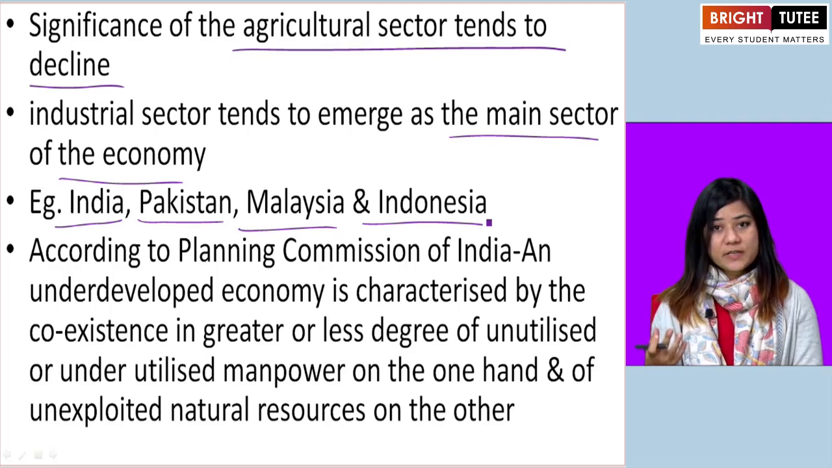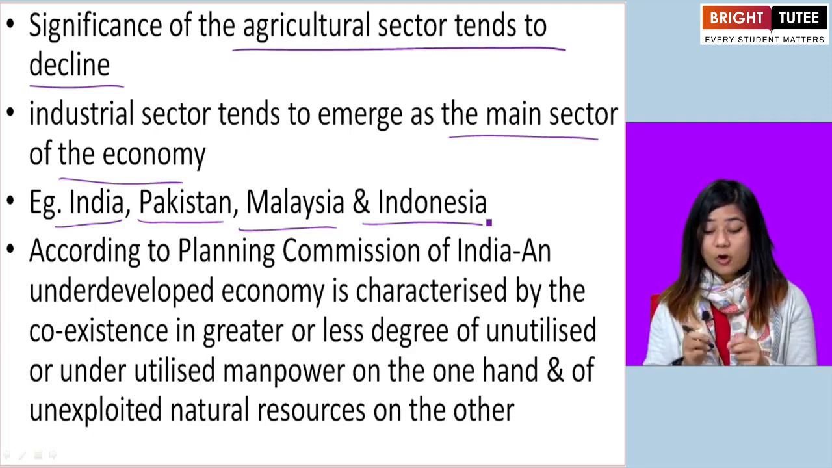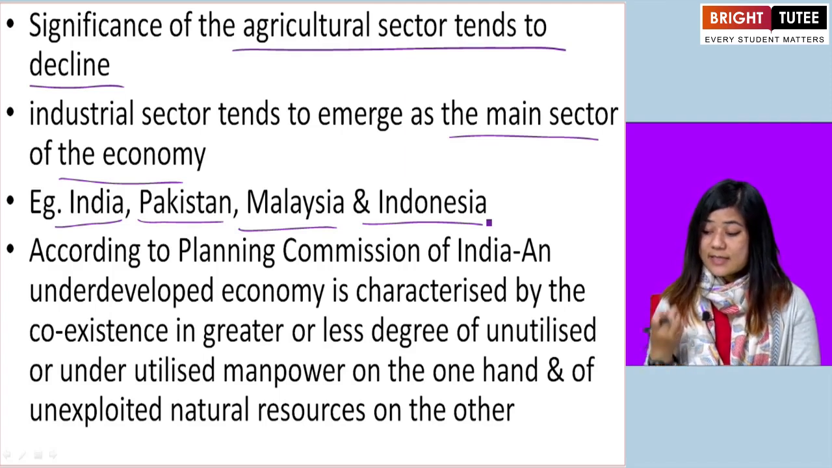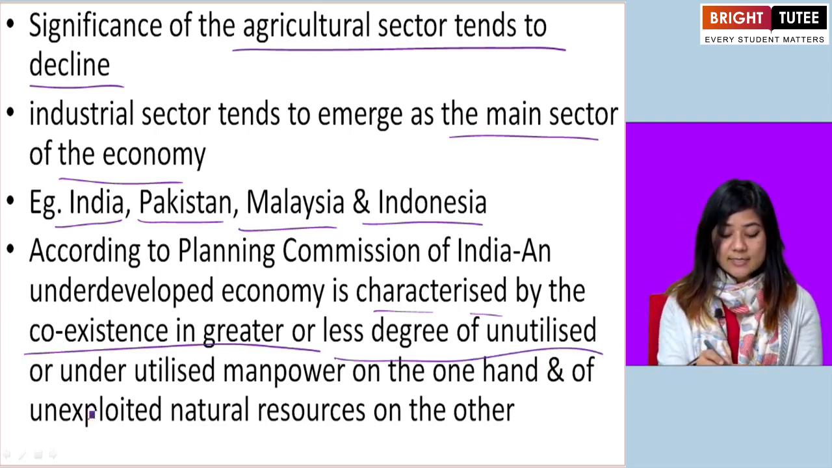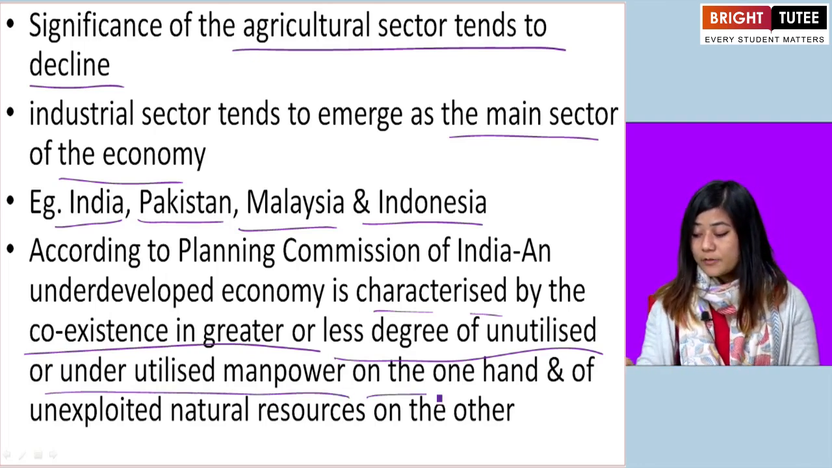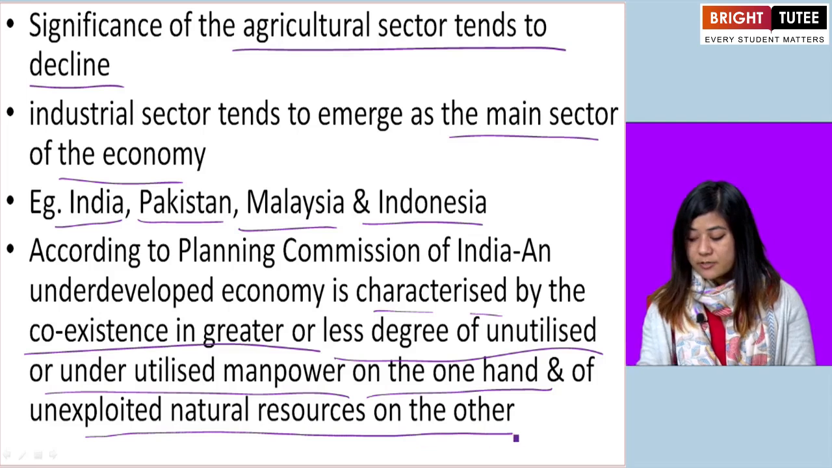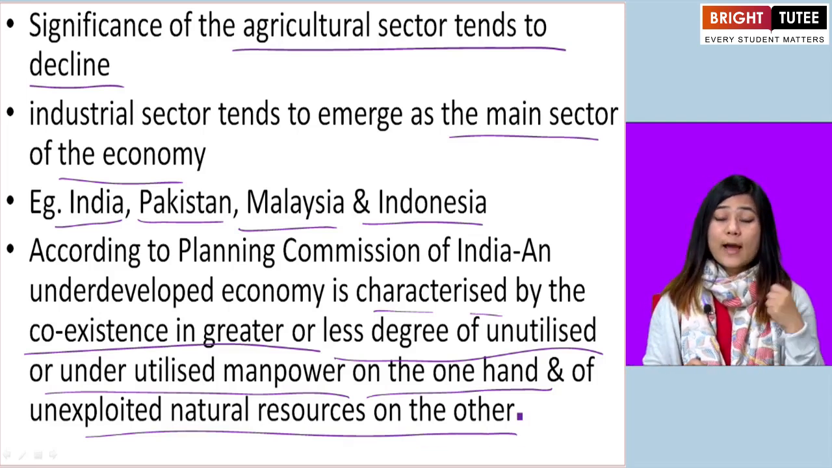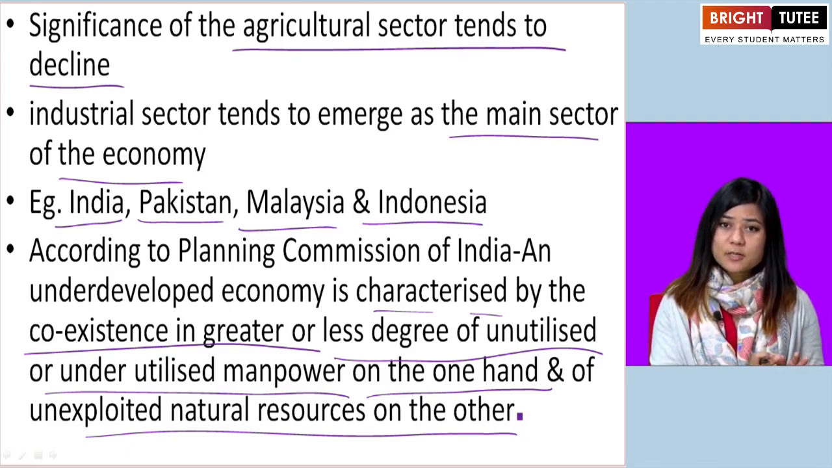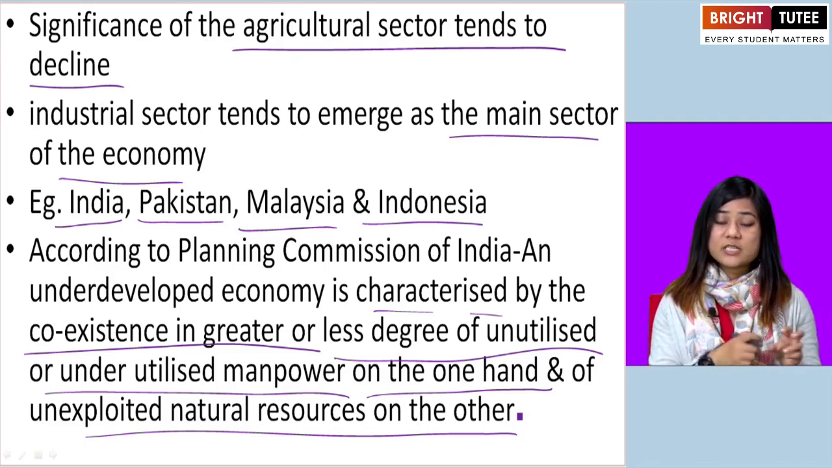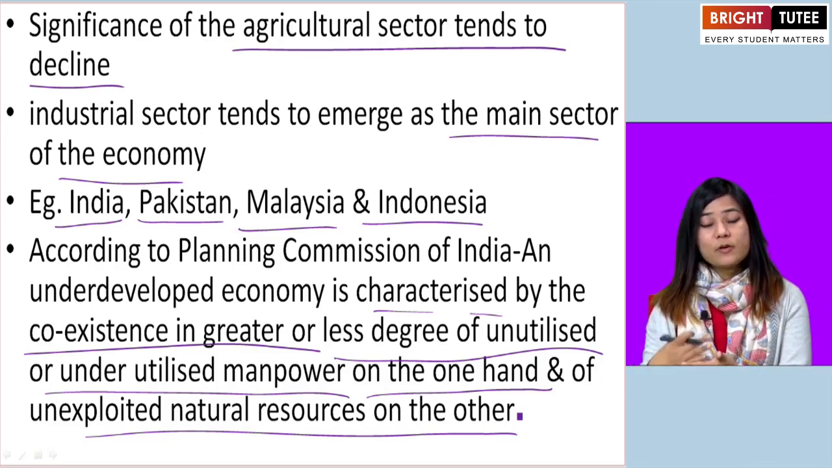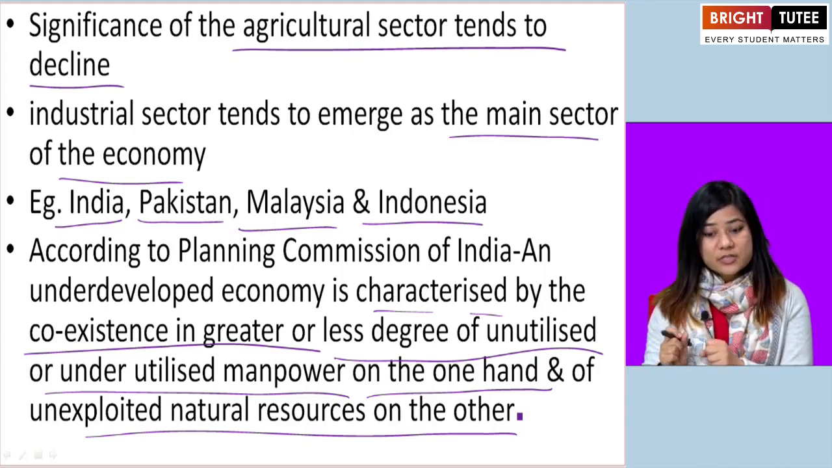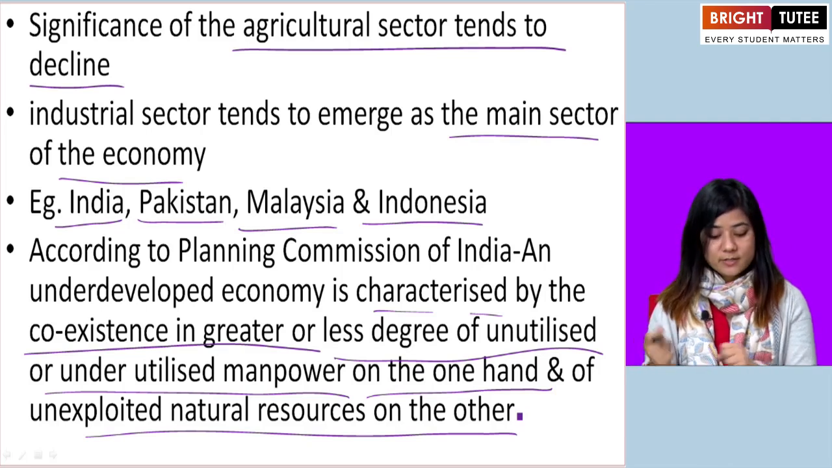According to the Planning Commission of India, we have a Planning Commission in India and according to it, it defines that an underdeveloped economy is characterized by coexistence of greater or less degree of unutilized or underutilized manpower on the one hand and of unexploited natural resources on the other hand. So, I already said that in developed countries, the manpower and natural resources are exploited. But in underdeveloped countries, the manpower and natural resources are underutilized and underexploited. Okay, unexploited.